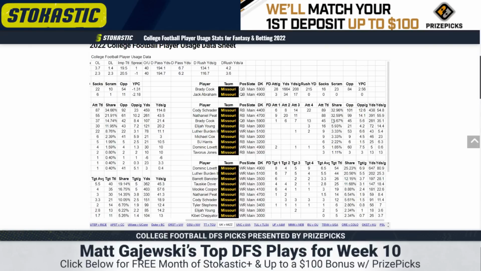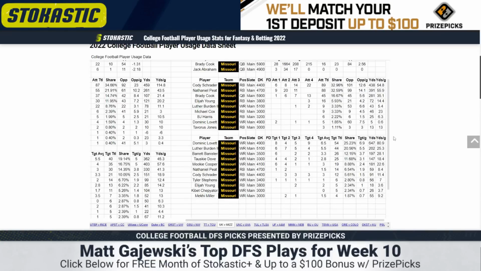The receiving game is tough. 5-star freshman Luther Burden. He's essentially just catching screens and falling down. He's averaging 25 yards per game. He's just flat out not dynamic right now. He's been hurt, so that could be it. He's also a freshman. He could be just young, but he kind of is like this hollow volume player where there's not much upside catching screens and falling down.